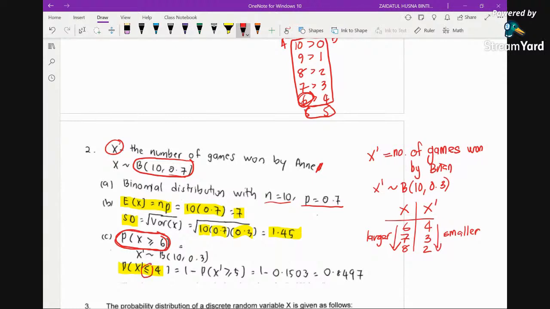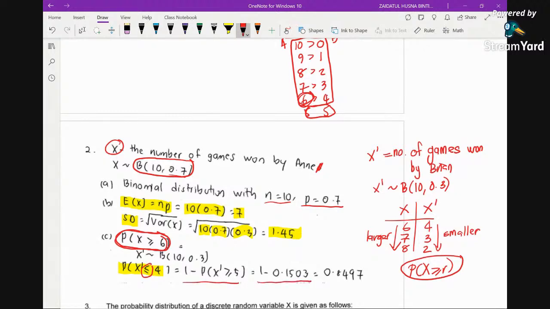In order to read the binomial table, you have to get the reading where x is greater than or equal to r, right? So this is how we can read the binomial table. So it's 1 minus, because we want 4 to the left, so we don't want 5 to the right. So we just subtract 5 to the right.